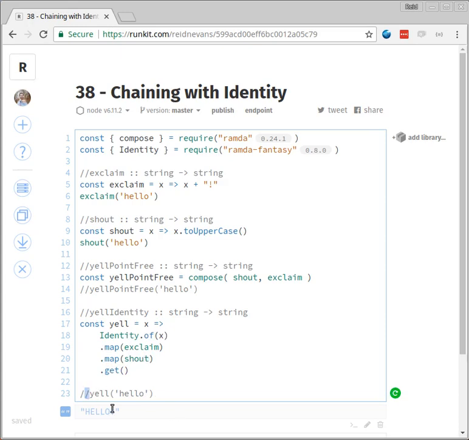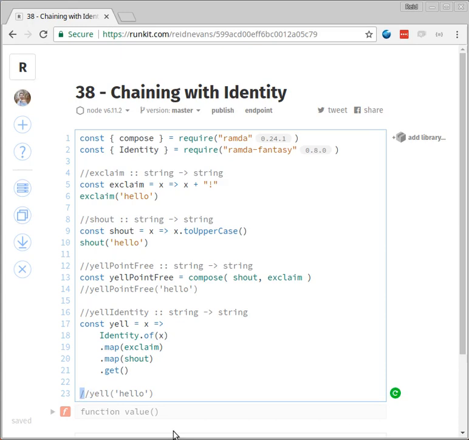Then when we finally call our yell hello, you see we get our hello just as we would expect, which is the exact same thing that we get from our point-free version here as well. Well, that's going to return a function because yell is the last thing, but you get the picture. It's going to work the same either way.